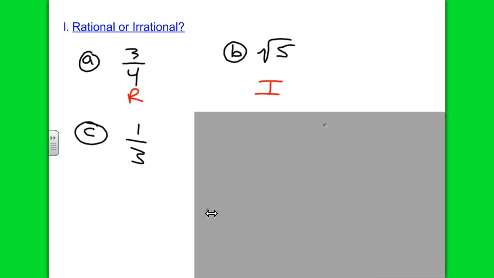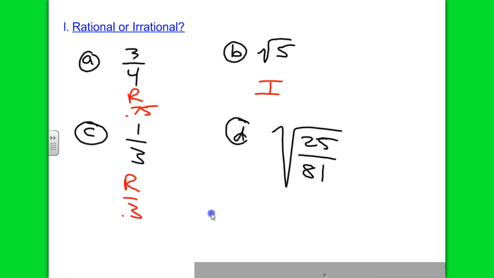Okay, raise your hand if you say irrational. Raise your hand if you say rational. Good, you're right. It's rational because it repeats the same number forever, so we know everything about it. 0.3 forever, right? Just like this was a terminating, we know everything about it. That one's a repeating, we know everything about it. Okay, and the final question. This is a tricky question, so take a moment to think about it.